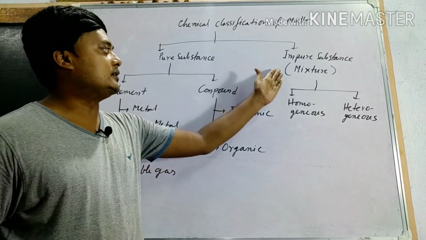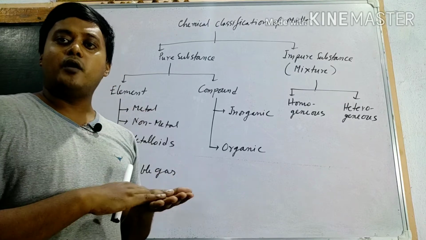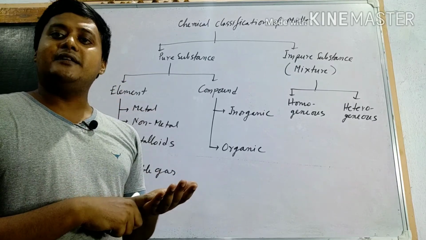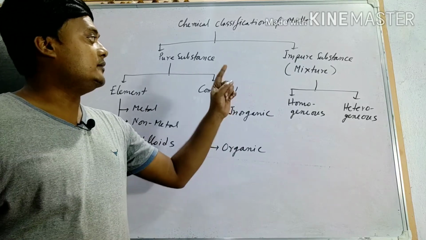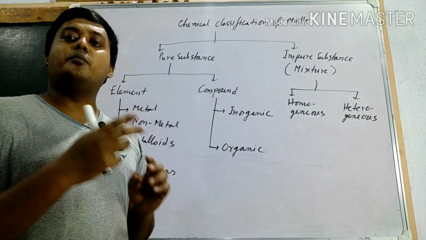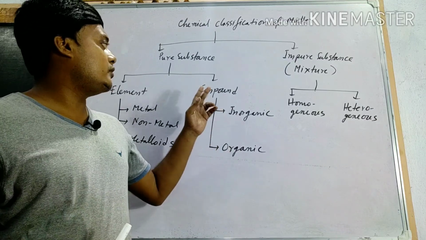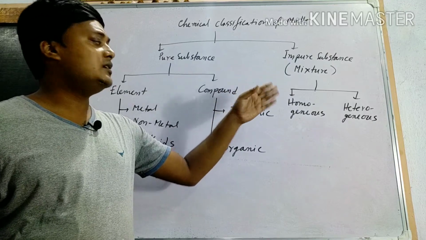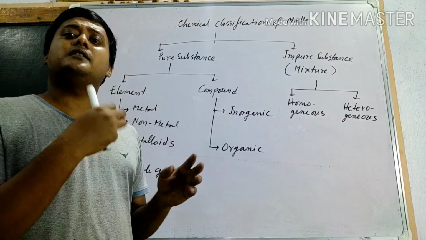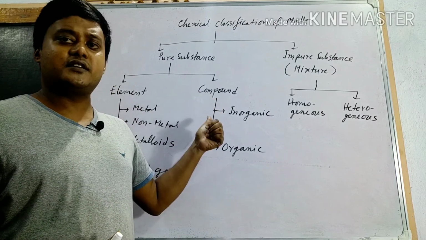Next, mixture. Now compare compound and mixture. In compound, the constituent elements combine in a fixed ratio, but a mixture is a combination of elements as well as compounds. In the case of compound, only elements combine. In the case of mixture, elements as well as different compounds. In compound, fixed ratio.